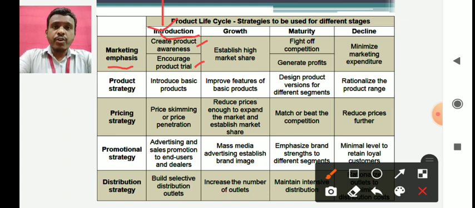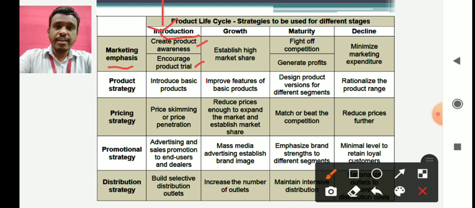This results in huge advertisement expenditure for the company, whereas it results in a quick increase in sales or acceptance by the customers. So whenever you are launching new products, the first emphasis has to be on creating awareness of the product, and generally this can be achieved through large scale advertisement.